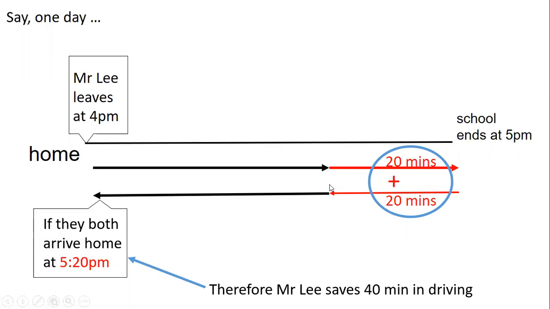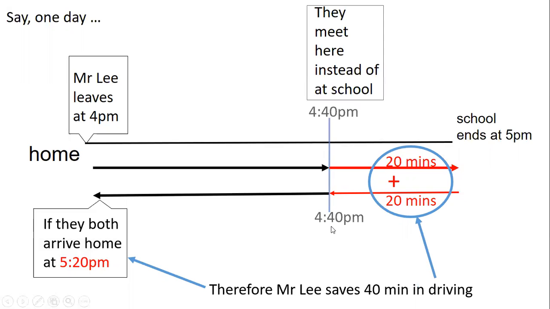So 20 minutes from this point to school, and from school back to this point, 20 minutes. Okay, so that means he meets his son at this point, 4:40 p.m. Why 4:40 p.m.? Because the school ends at 5 p.m. So if he saves 20 minutes, 20 minutes before 5 p.m. will be 4:40.